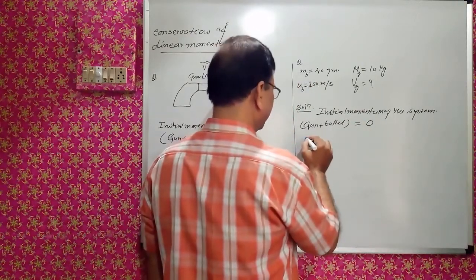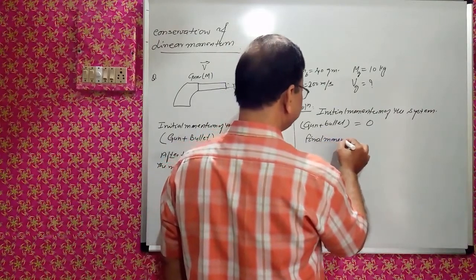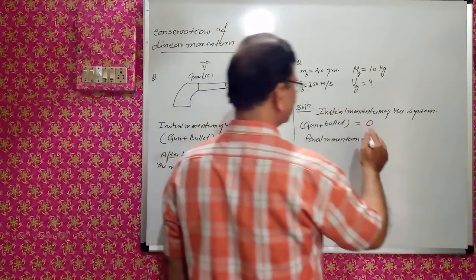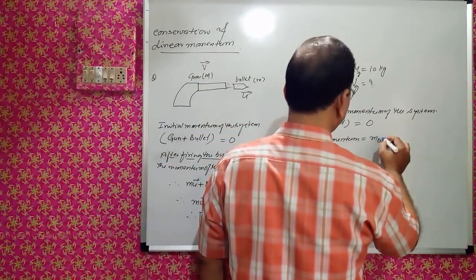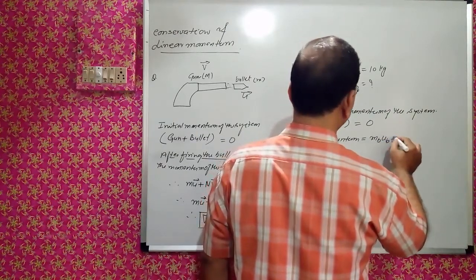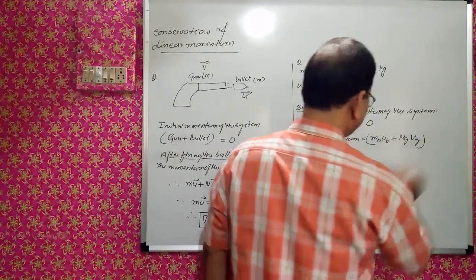And the final momentum is mb ub plus mg vg, right?